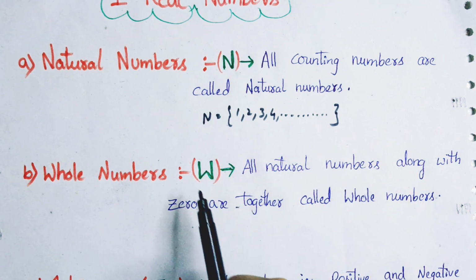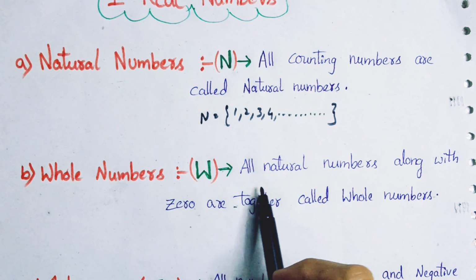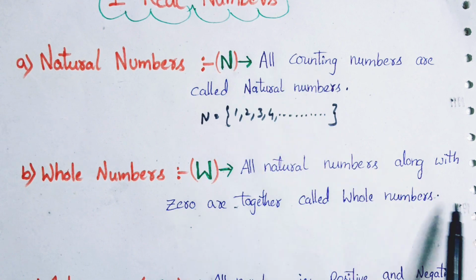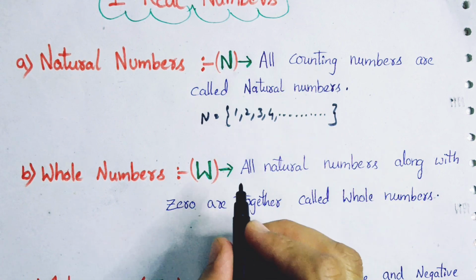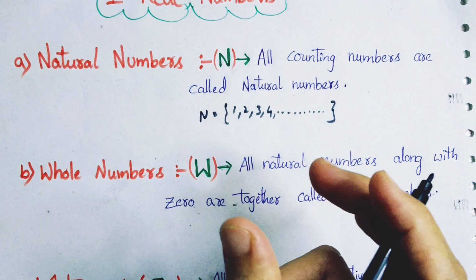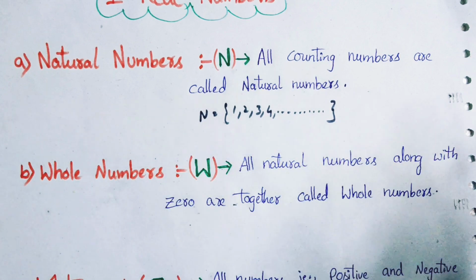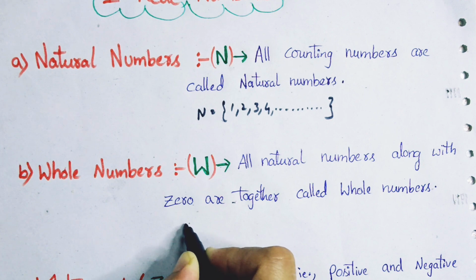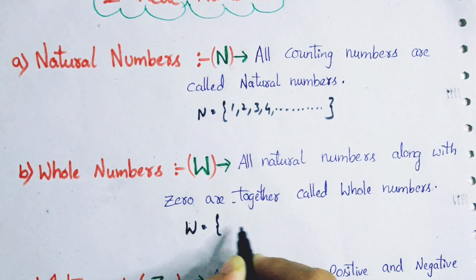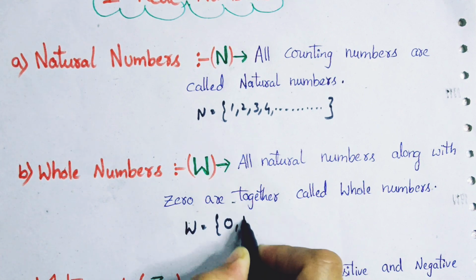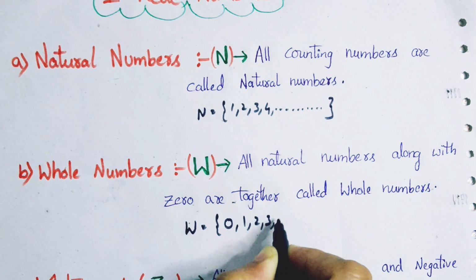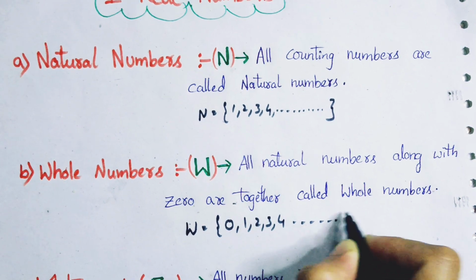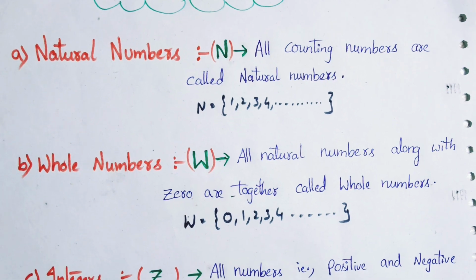Along with zero means we have to start with zero, that is 0, 1, 2, 3, and so on. W is the set of 0, 1, 2, 3, 4, and so on. These are all the whole numbers.